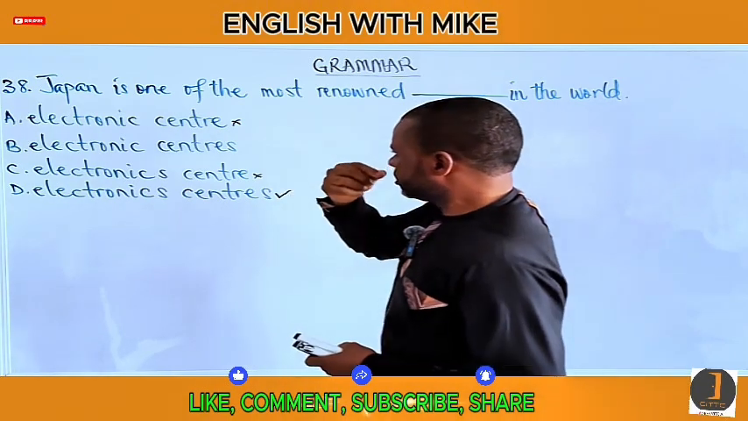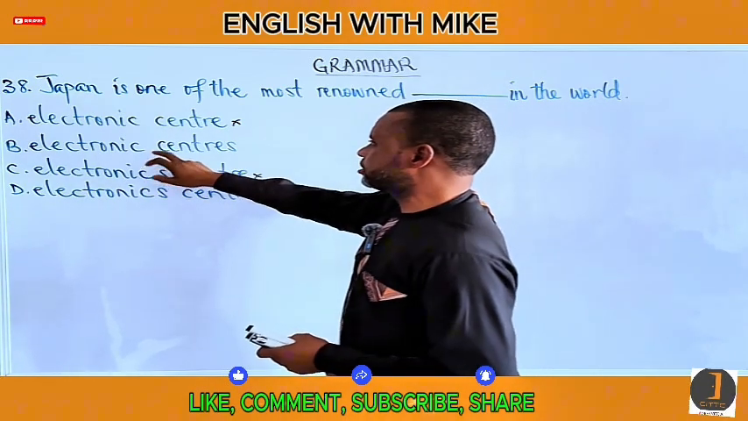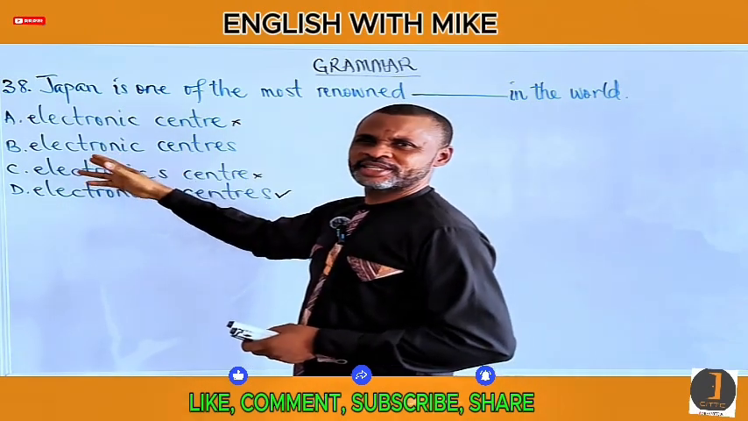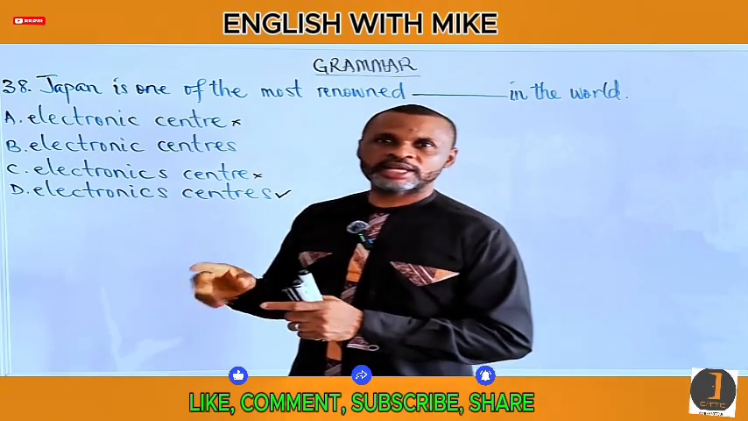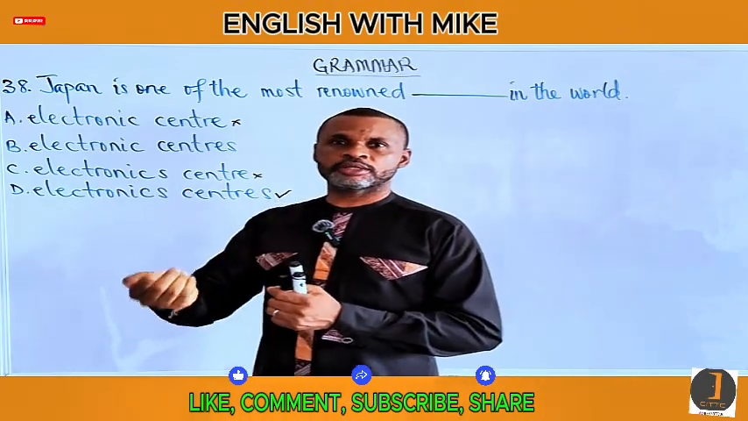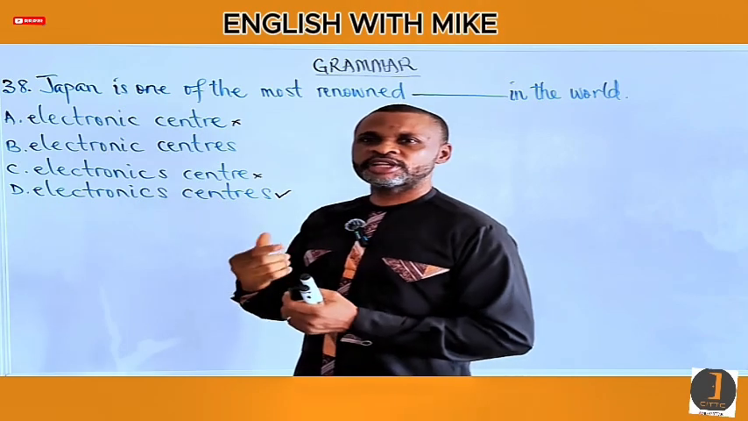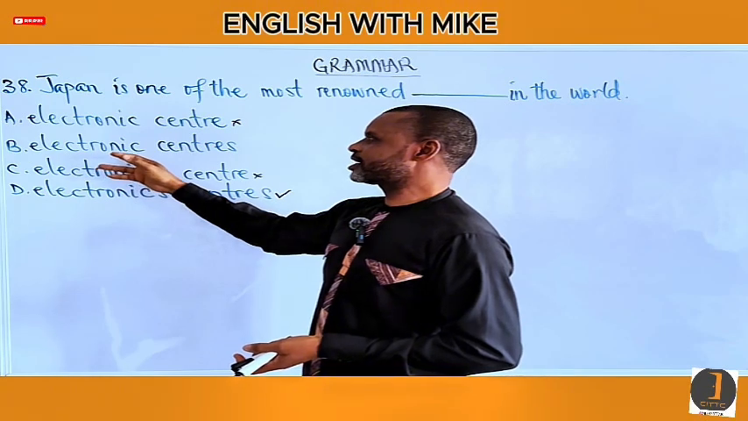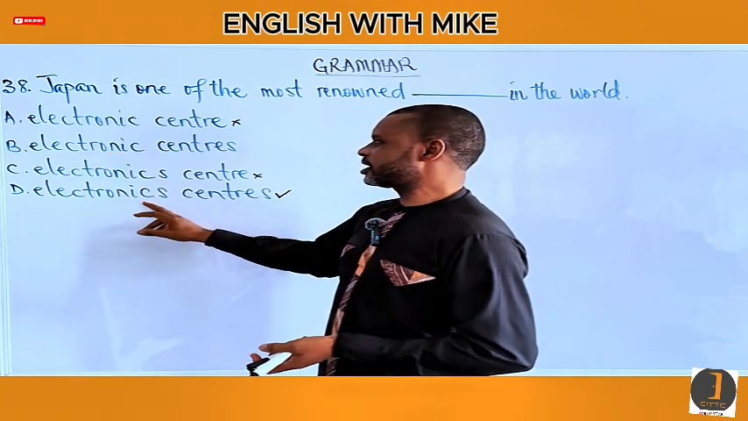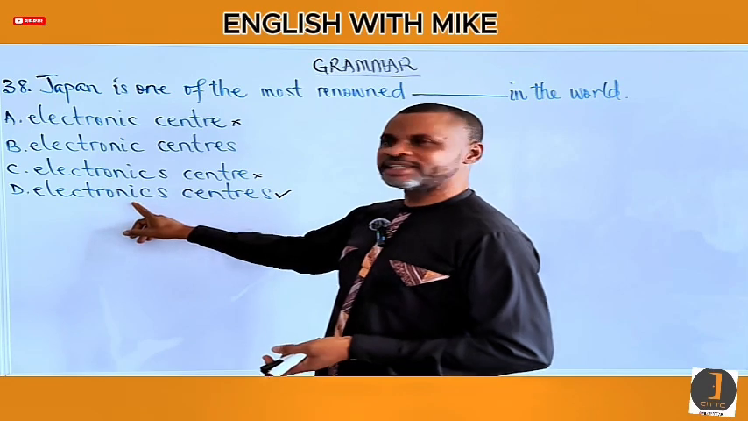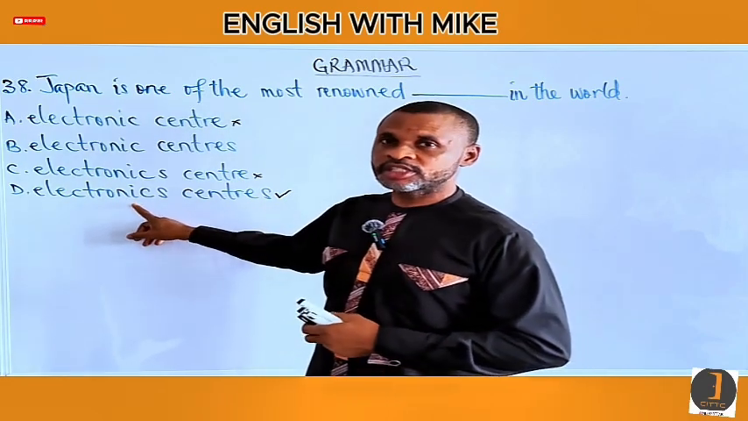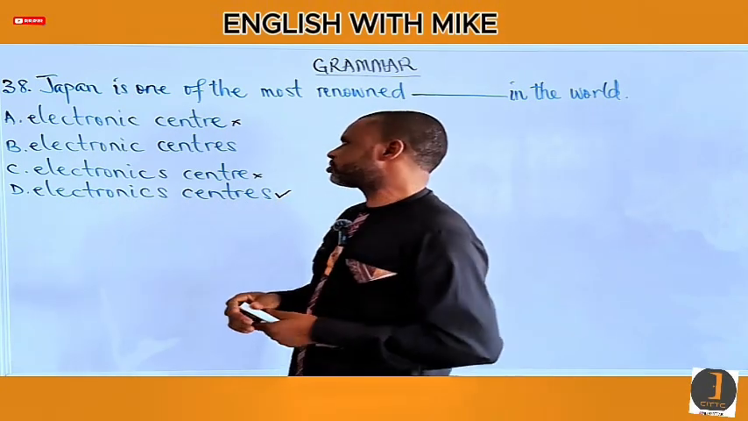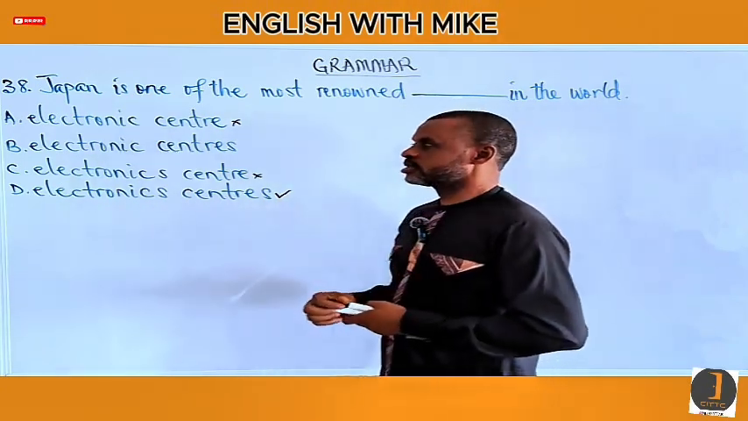The problem with this option B is that it suggests that Japan is connected to electricity, as if to say Japan were, W-E-R-E, an electronic or electrical appliance. No, but Japan is a city. It is not an electronic center, but a center that deals in electronics. In fact, one of the centers that deal in, not deal with, but that deal in electronics. I hope this is clear enough. That is why the correct option is D.